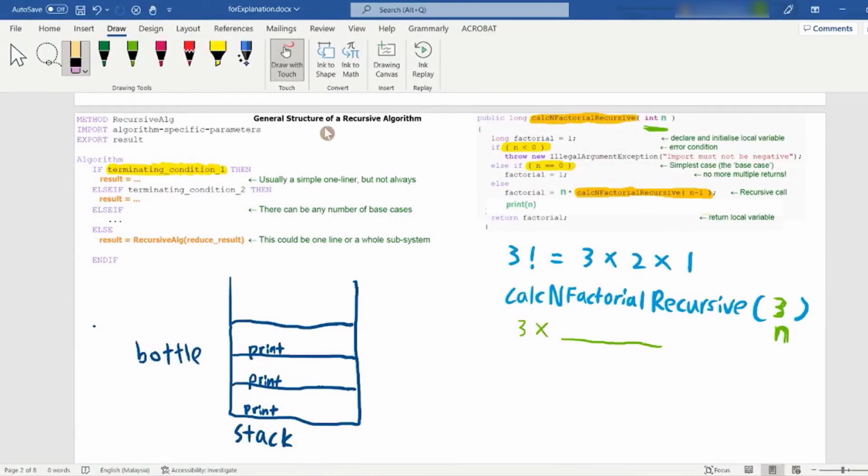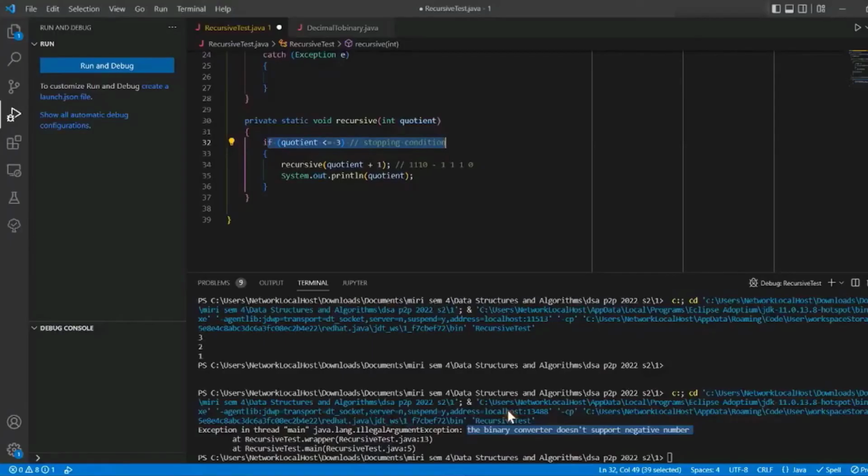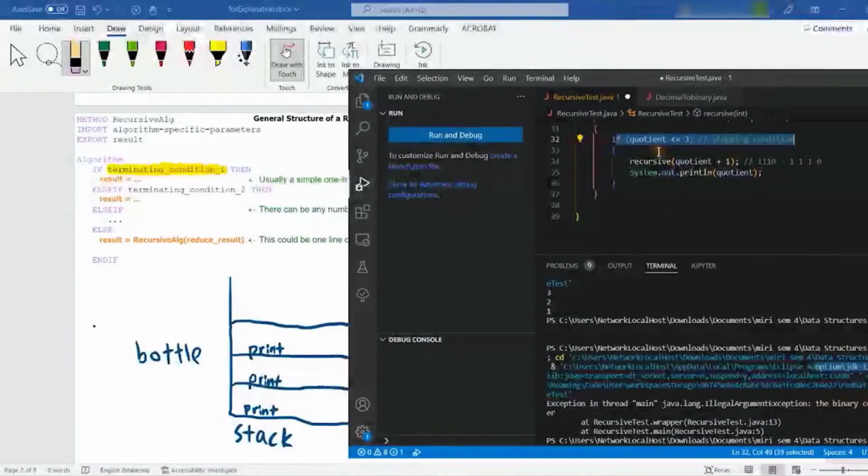This is the general structure of a recursive algorithm. If you want to write a recursive algorithm, this is the pseudocode. For example, our method name is recursive algorithm, this is the parameter, and we want to return the result. In the first scope, like I told you last week, we handle all the possibility of error at the top first. For example, if we want to stop, then our result is equal to something. If I decide to stop here, then I write the stopping code first.